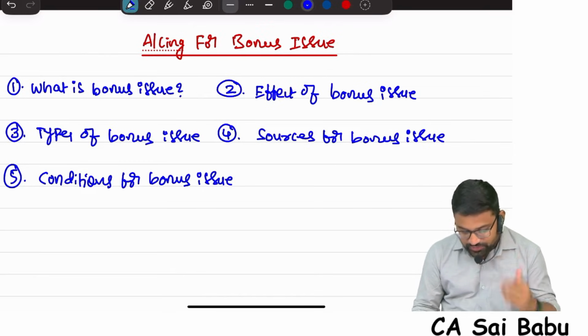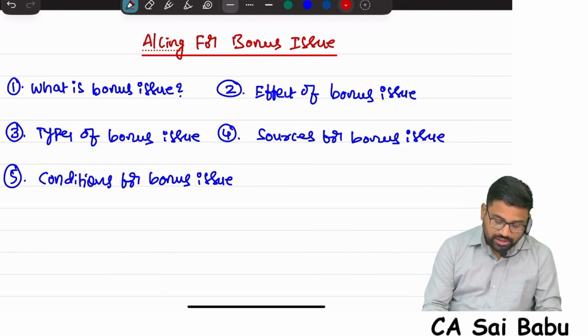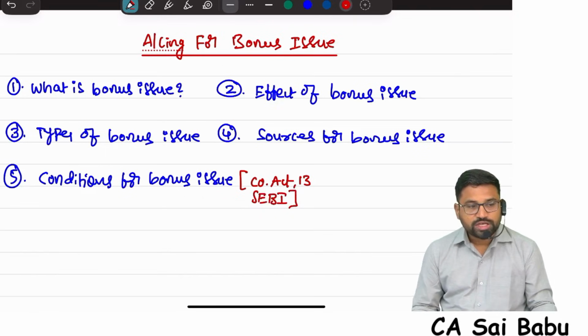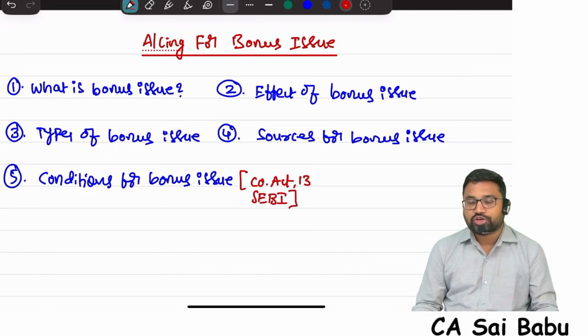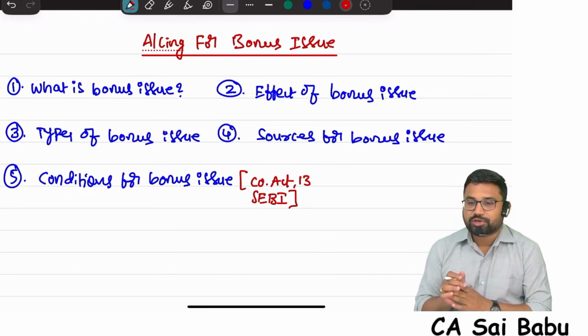So, conditions for bonus issue. Some conditions are there in the Companies Act, and also SEBI guidelines. If you are a listed company, you need to follow SEBI regulations also, because you are listing your shares.